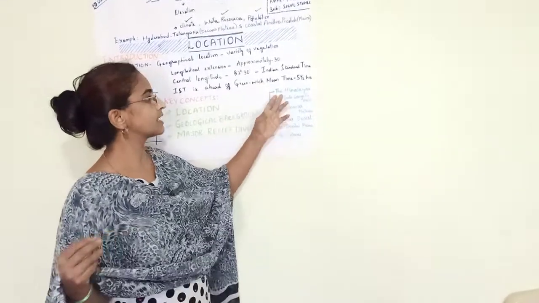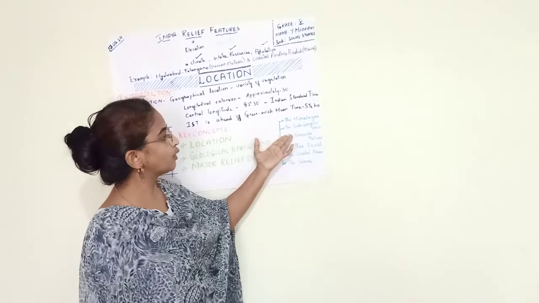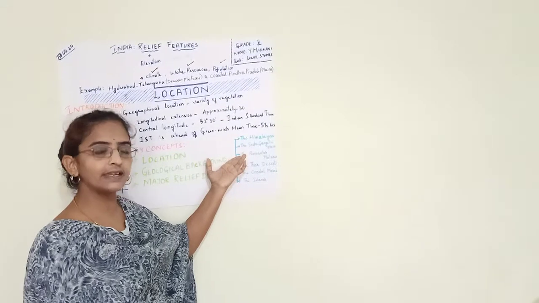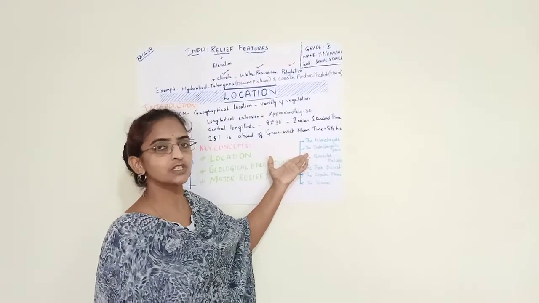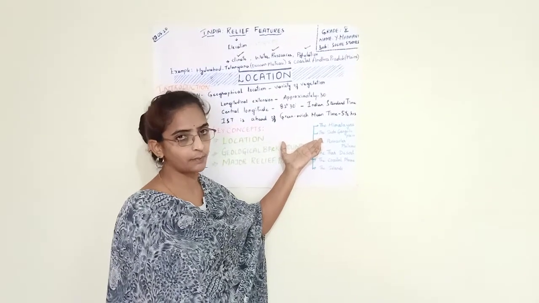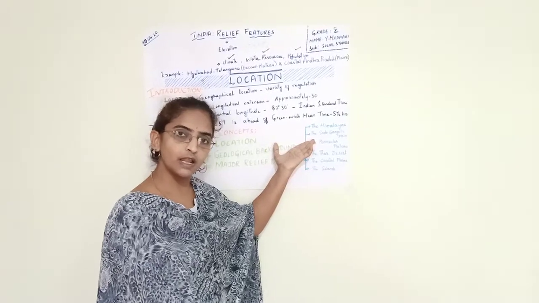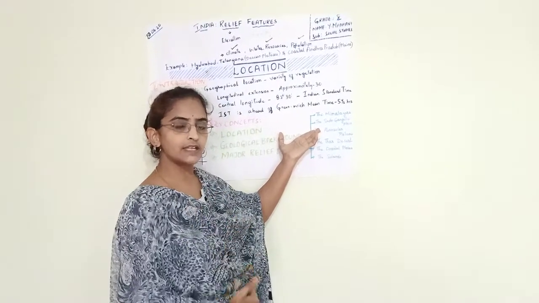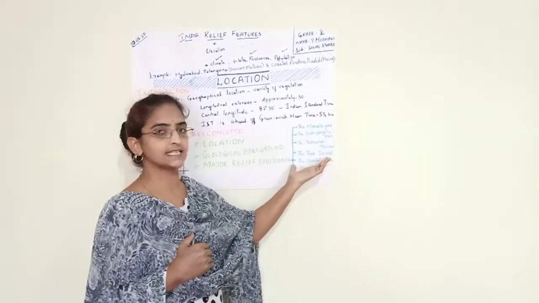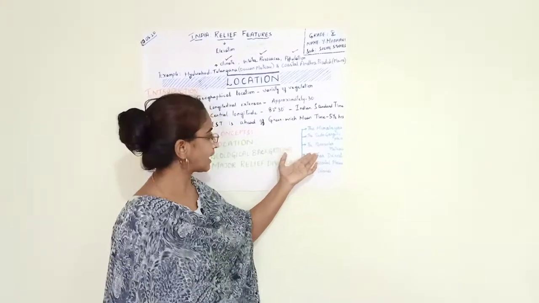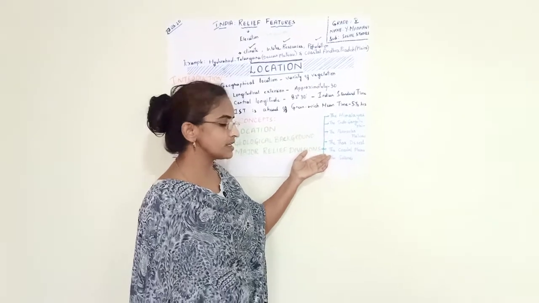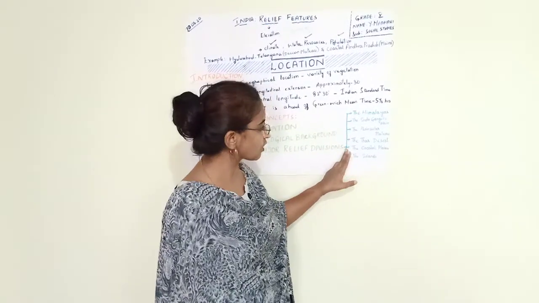The first one is the Himalayas, then the Indo-Gangetic Plain, then the Peninsular Plateau. Peninsular Plateau is nothing but the Deccan Plateau, which is situated in the south of India, in the peninsular part. Peninsula means a landmass which is surrounded by water on 3 sides. So the Deccan Plateau is considered the peninsular plateau. Then the Thar Desert, which is situated in Rajasthan, and the coastal plains as well, and islands.